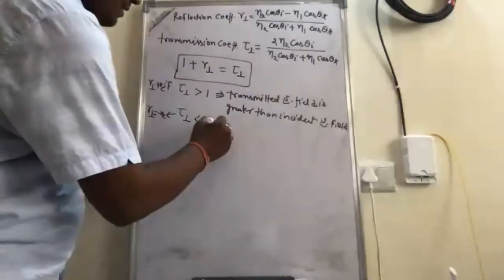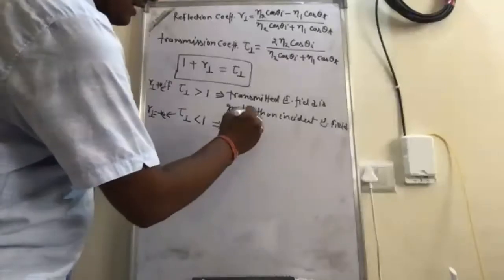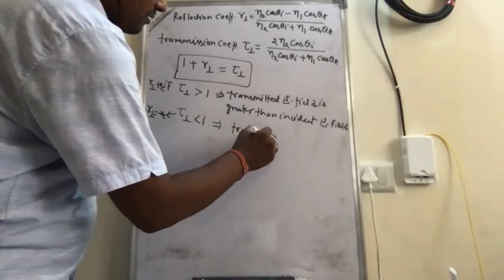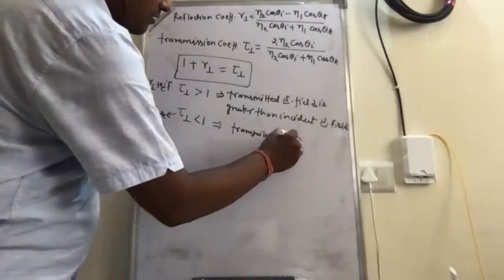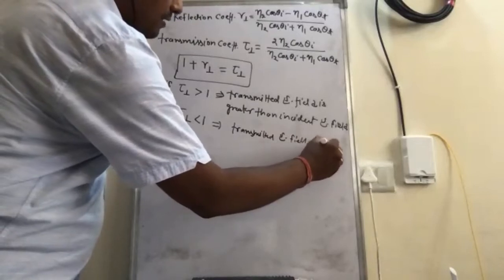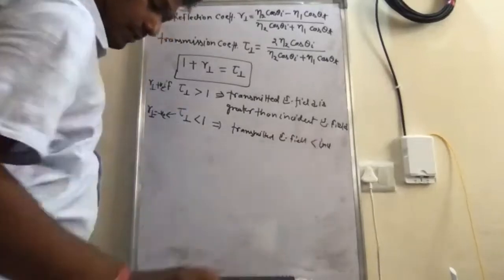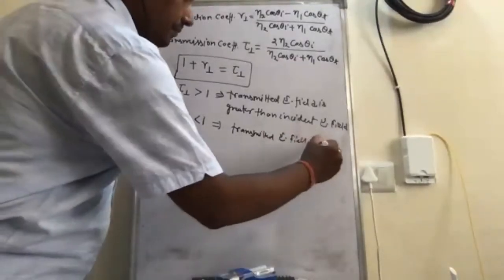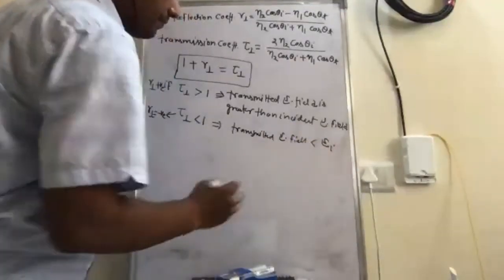So in this case, the transmitted electric field is less than the incident electric field.